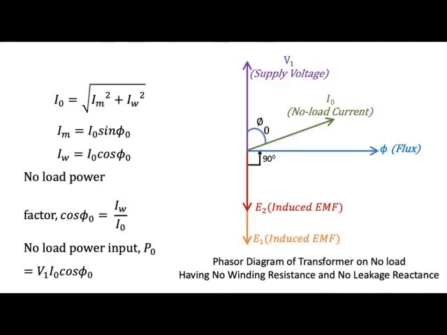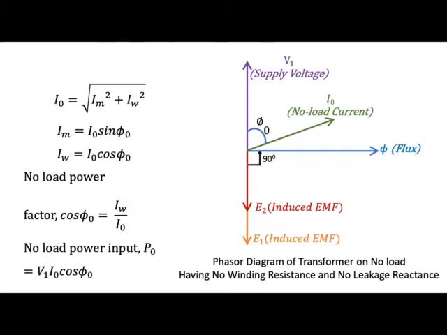Initially, when we took the core as the ideal one, the no load current was only the magnetizing component, just to magnetize the core, and therefore the no load current lagged the supply voltage by exactly 90 degrees. But now because we have considered the core as a practical one, the core losses will be present in the core of the transformer. The core is not ideal.